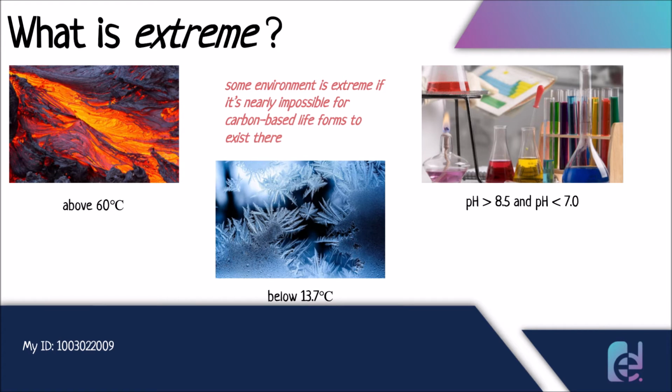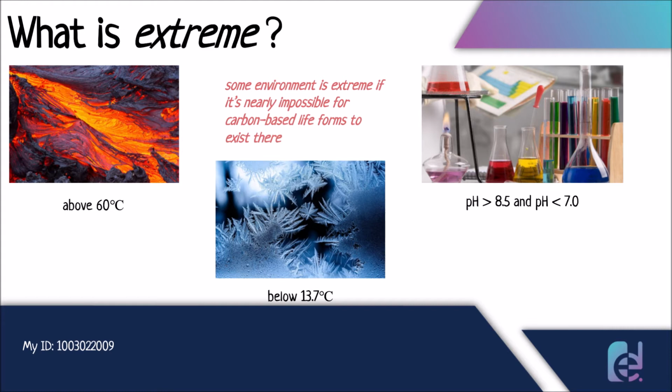So some environment is extreme if it's nearly impossible for carbon-based life forms to exist there. So for example, if we take heat, temperature, anything above 60 degrees Celsius is considered extreme. Anything below 13.7 degrees Celsius is considered extreme. Anything with a pH greater than 8.5 or a pH less than 7.0 is considered extreme.